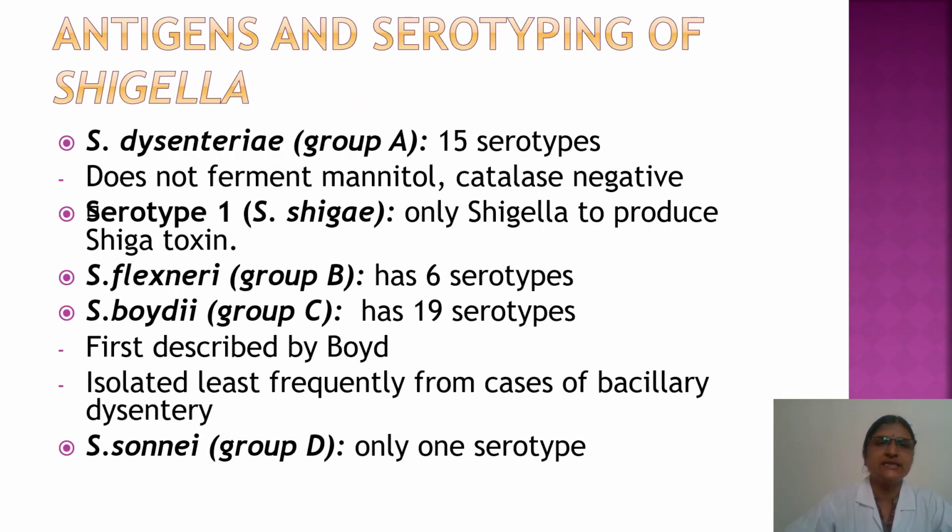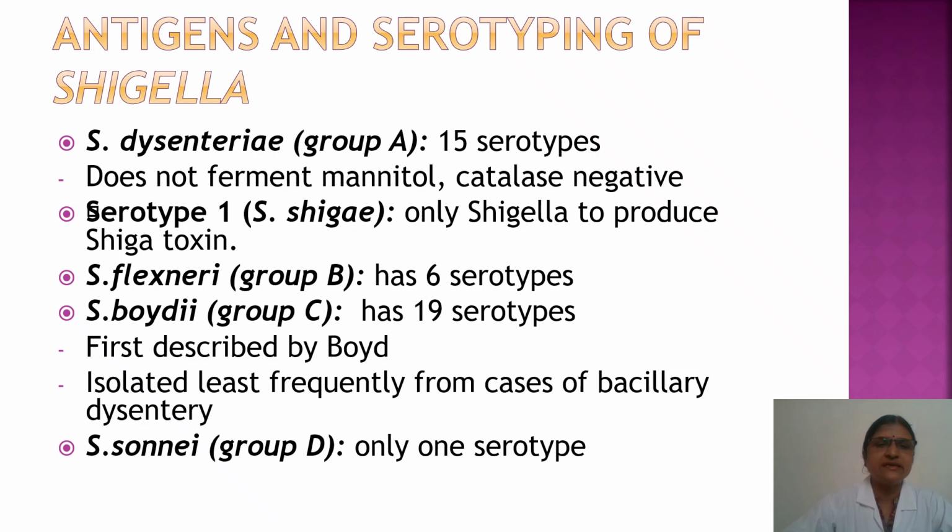First, Shigella dysenteriae, that is group A, has 15 serotypes. It does not ferment mannitol and it is catalase negative. And type 1 is also called S. shigae. It is the only Shigella species to produce Shiga toxin.